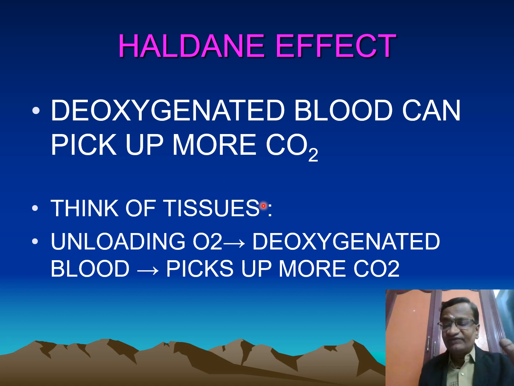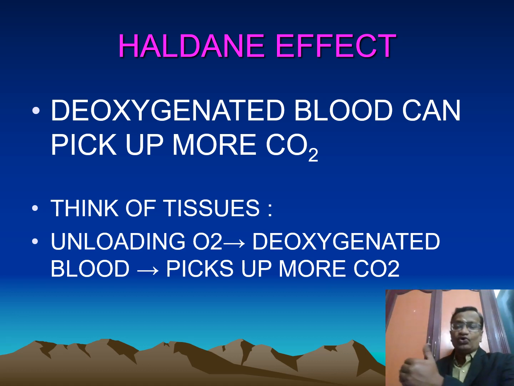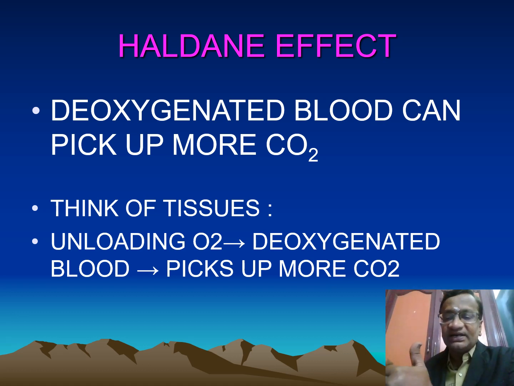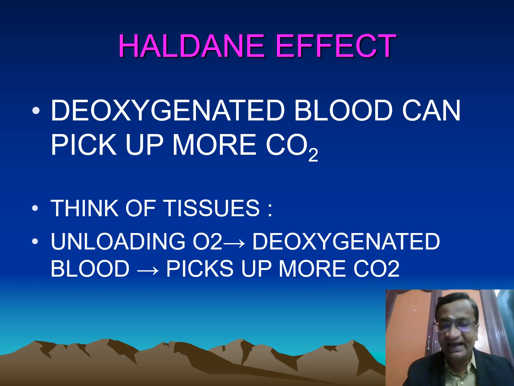What is the Haldane effect? We have told acidosis shifts the curve to the right. Now, deoxygenated blood can pick up more CO2; that is the Haldane effect. Now in the tissues, acidosis is there, the Bohr effect is working, and oxygen is offloaded. Oxygen offload means it is deoxygenated hemoglobin. This deoxygenated hemoglobin can easily pick up carbon dioxide, rather than oxygenated hemoglobin. This is what is called the Haldane effect.